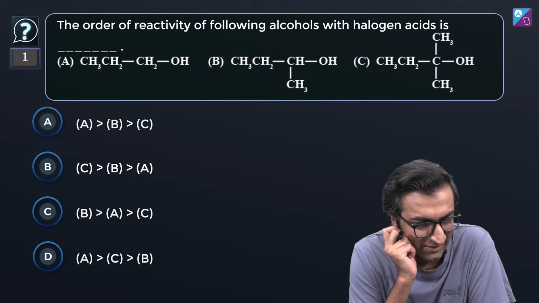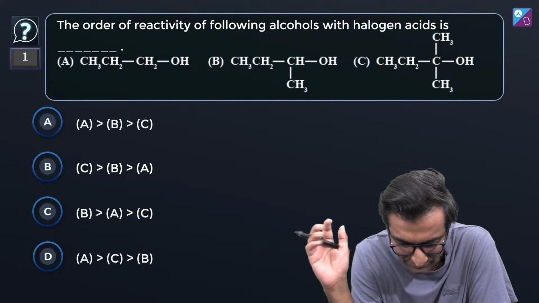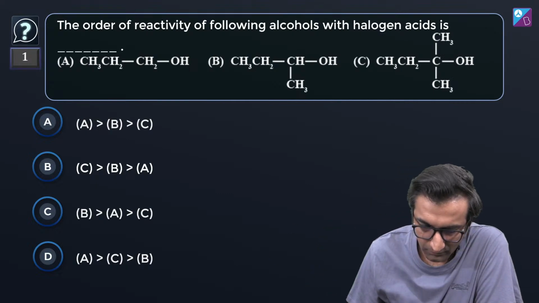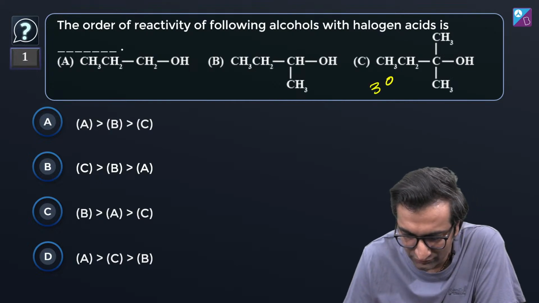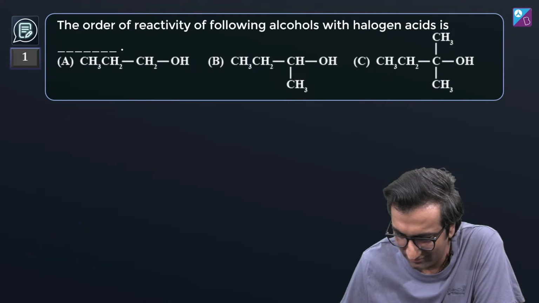सब लोग बोल रहे हैं भी लग रहा है ये वाला काफी आसान है. What's the idea here? Well, the tertiary ion is more stable than the secondary than the primary. So it's going to be CBA. Yeah, let's just do that.